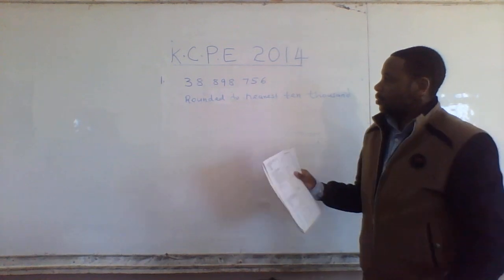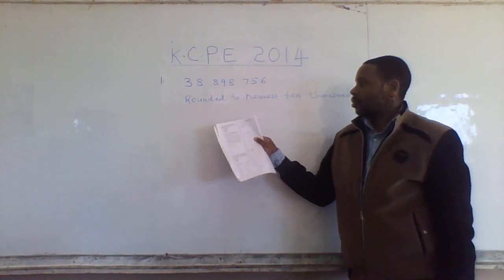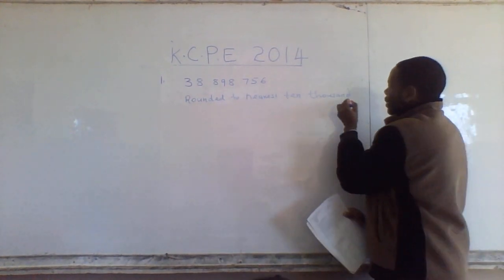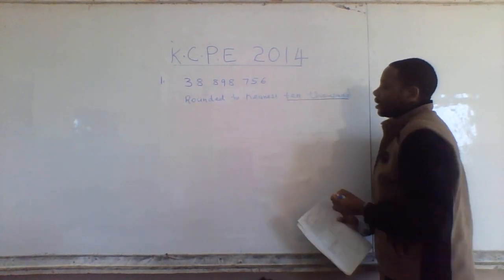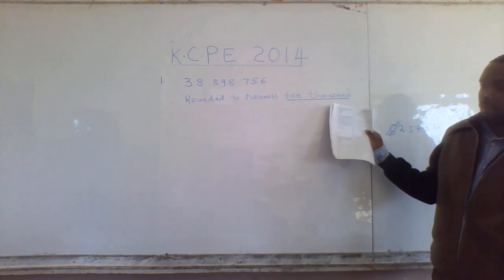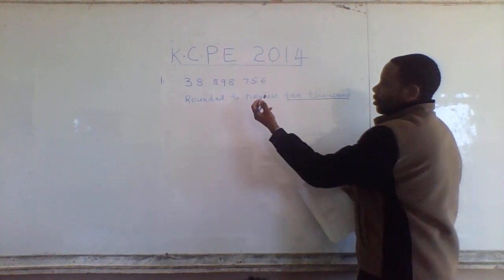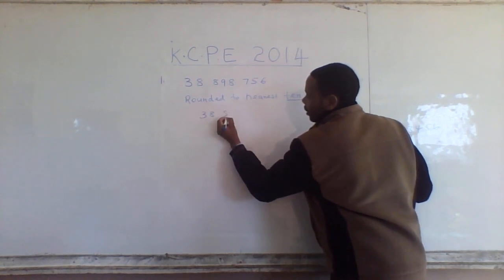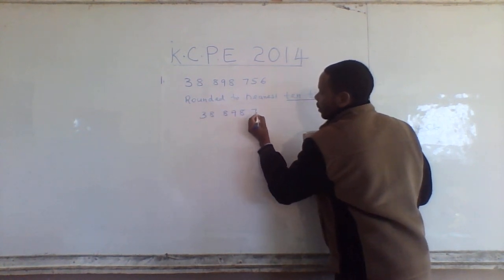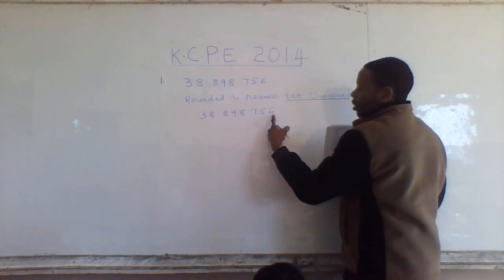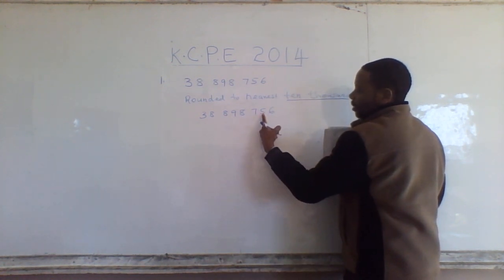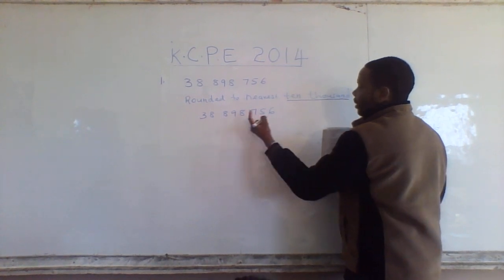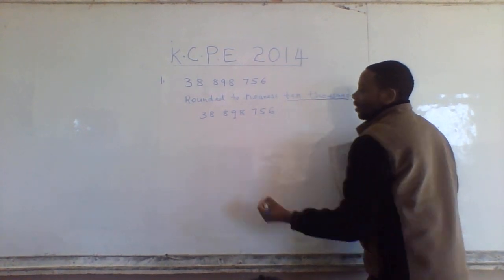In this question, we are supposed to know place value so that we can round off to the nearest 10,000 first. The examiner wanted to test two things: place value and rounding off. So let's go with the place value of these digits. Ones, tens, hundreds, thousands, tens of thousands. So we have gone up to tens of thousands.